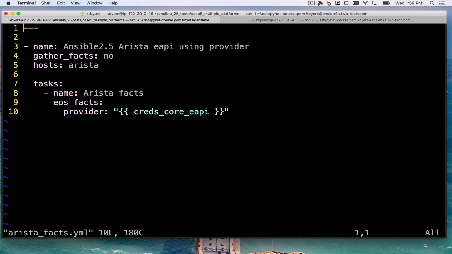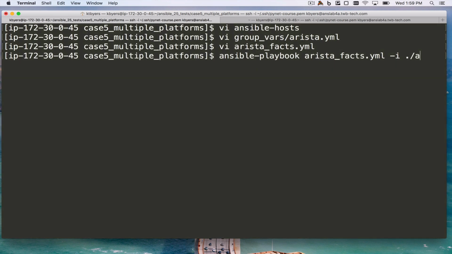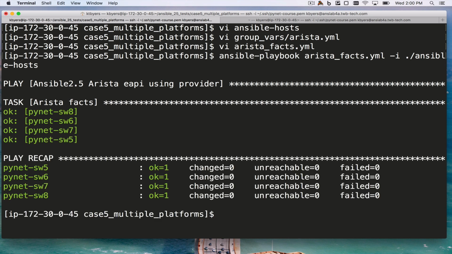Now, if I look at my playbook, you can see I'm doing EOS facts, and I'm using my provider. So pretty similar to what you should expect from what we've seen earlier with Ansible 2.4, Ansible 2.3, and using a provider. We'll just verify that this works successfully. So once again, we're doing explicit connection local here, and Arista facts worked successfully.